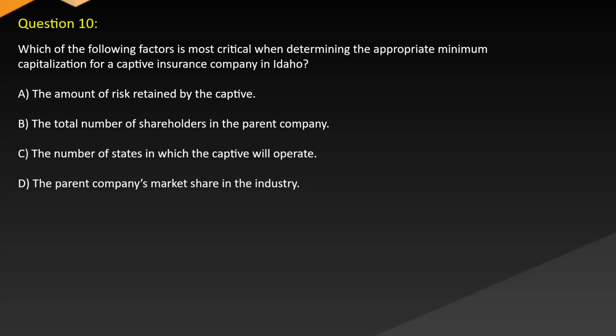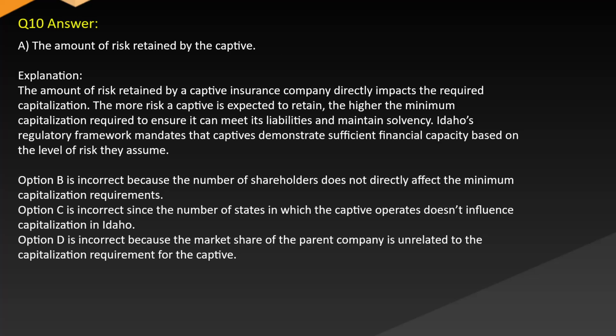Question 10. Which of the following factors is most critical in determining the appropriate minimum capitalization for a captive insurance company in Idaho? A. The amount of risk retained by the captive. B. The total number of shareholders in the parent company. C. The number of states in which the captive will operate. D. The parent company's market share in the industry. Answer: A. The amount of risk retained by the captive.